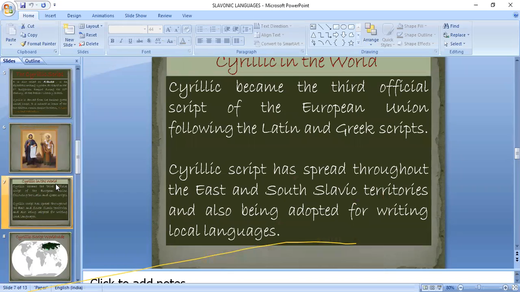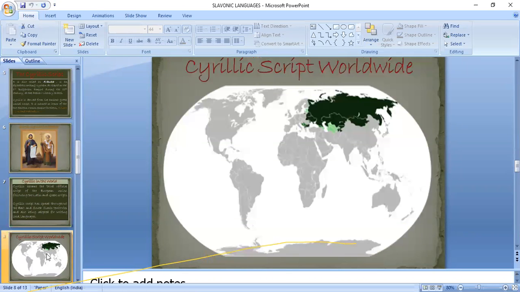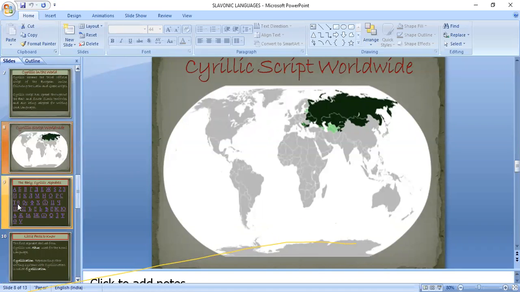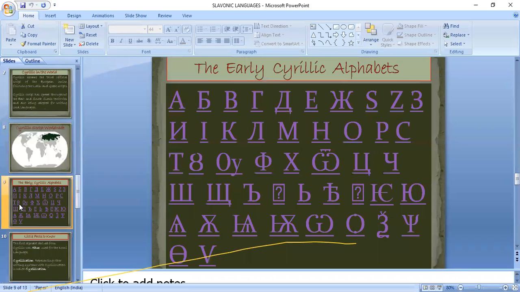Cyrillic in the world. Cyrillic became the third official script of the European Union, following the Latin and Greek scripts. The Cyrillic script has spread throughout the East and South Slavic territories and has also been adopted for writing local languages. Cyrillic script worldwide. The early Cyrillic alphabets.